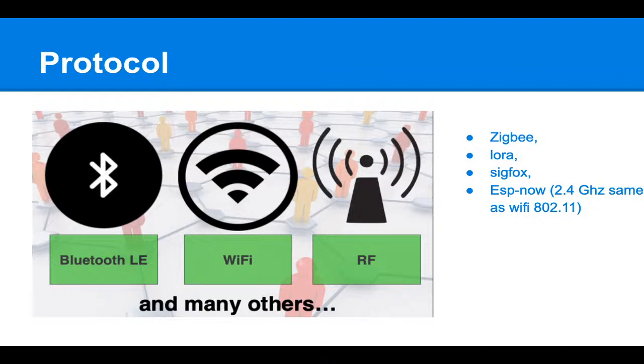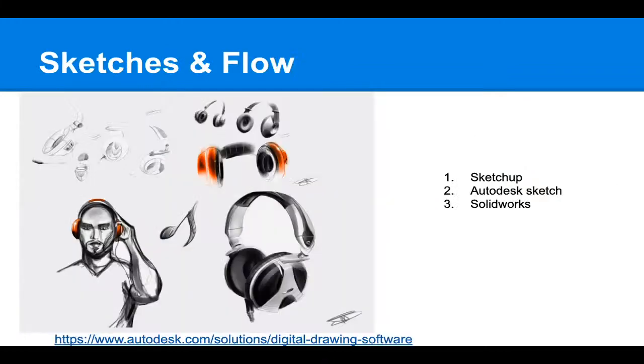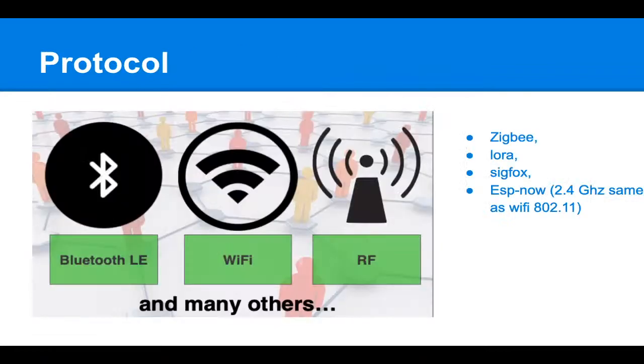So after the breadboard circuit is done, you also make the sketches of how your product is going to look. Then you will talk about the protocols.